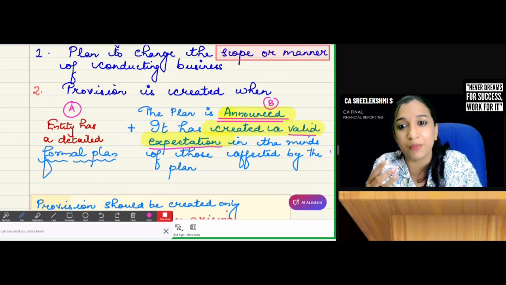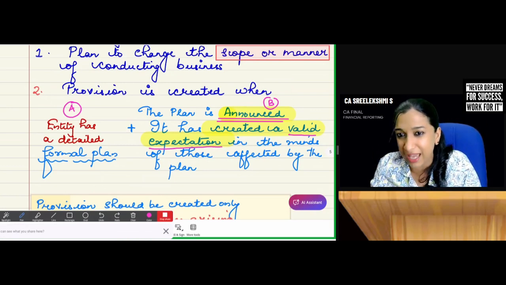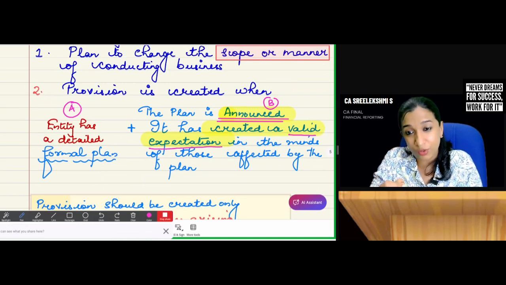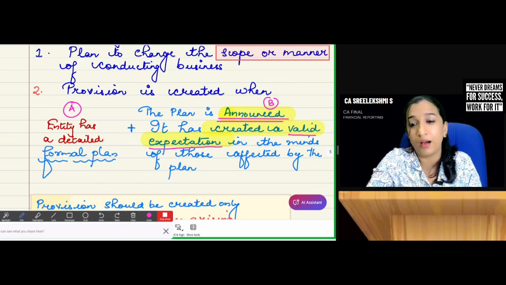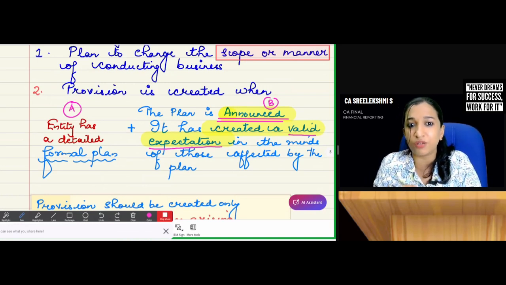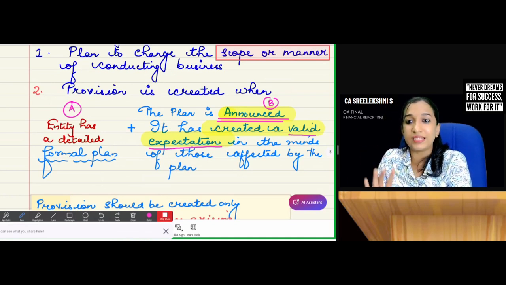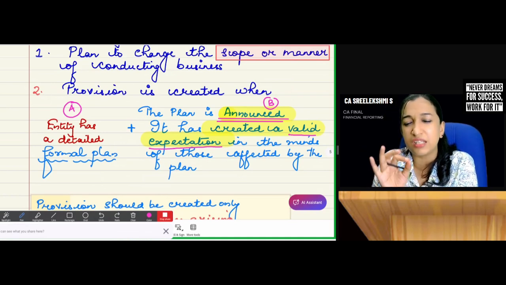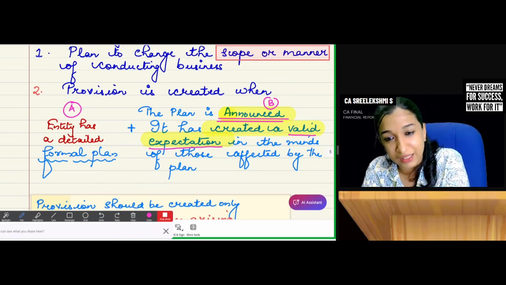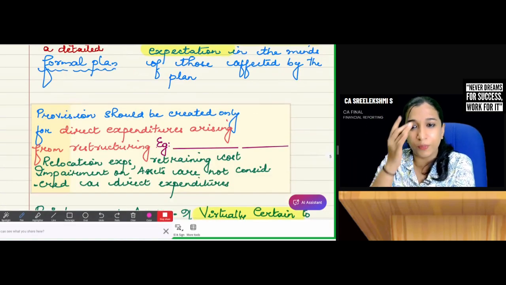They will be getting some termination benefits that were in the plan. The plan is announced and it has created expectations in the minds of those affected by it. Then what the standard says is that a provision is required to be created.